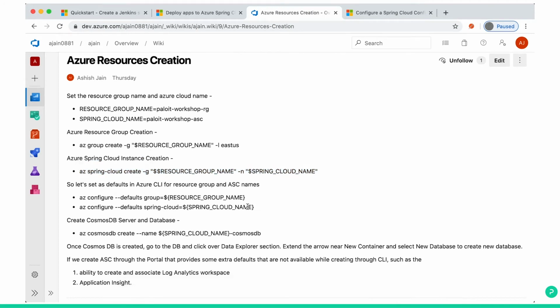Okay, before creating, we will configure these two into the Azure command line, so that next time no need to refer. So we'll do az configure default group and default Spring Cloud to the name which we have created before.